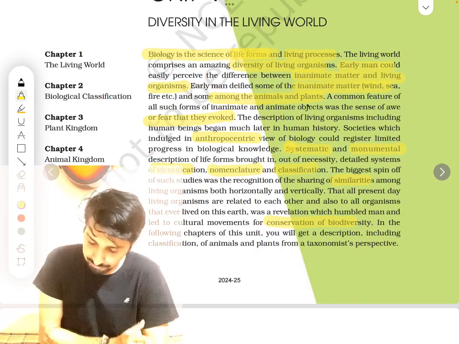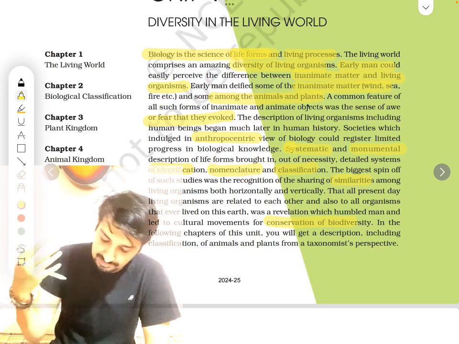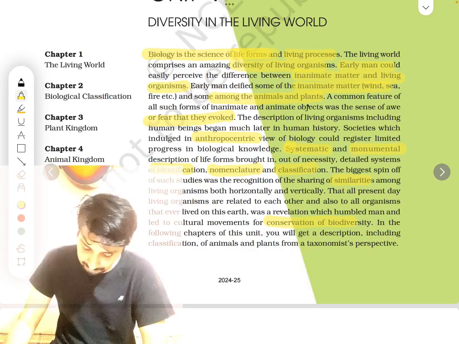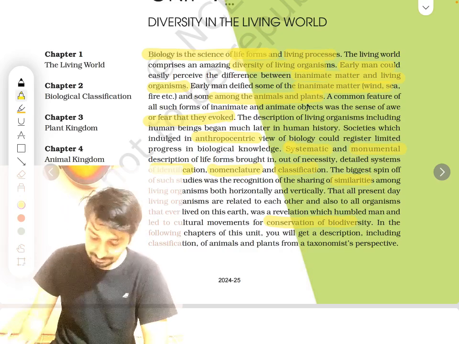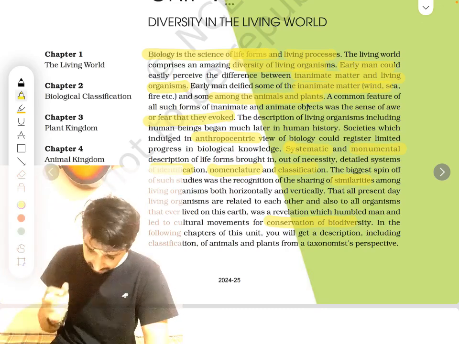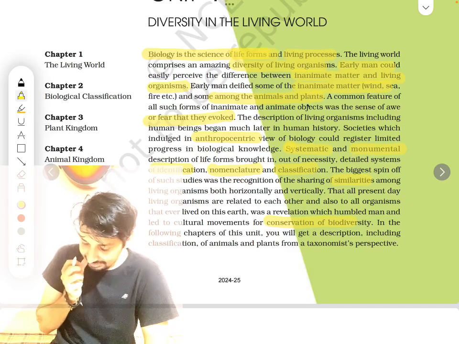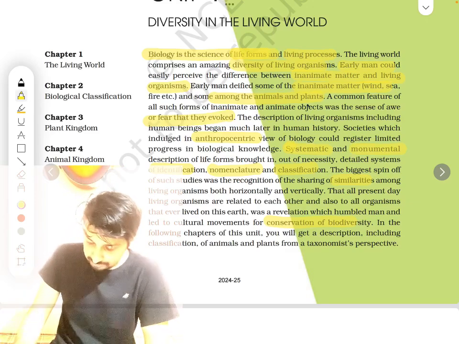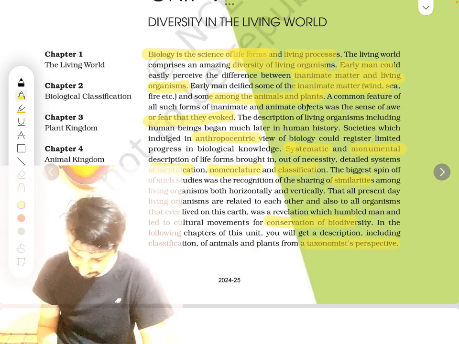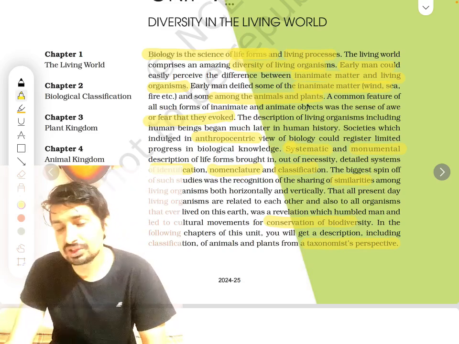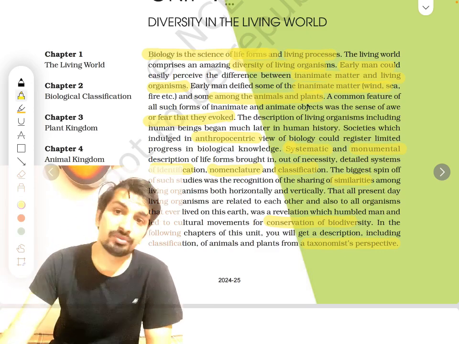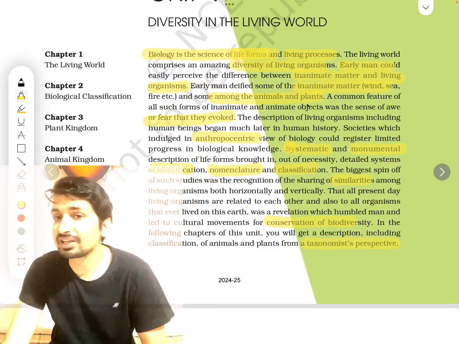It is the science of all life forms and living processes. Early human beings started to see the difference between living and non-living things, and there was also a systematic and monumental description of different life forms that came out: identification, nomenclature, that is identifying something, naming it, and classifying it. All this started, and then they also started going into similarities and conservation of biodiversity. So from a taxonomist's perspective, you will learn in a future chapter in this unit. A taxonomist is a person who names organisms, and who studies organisms and their classification.